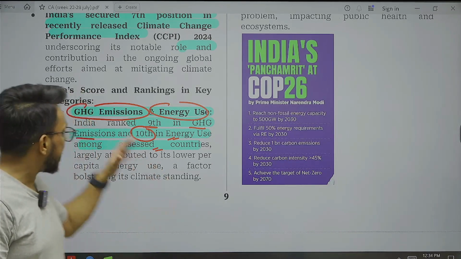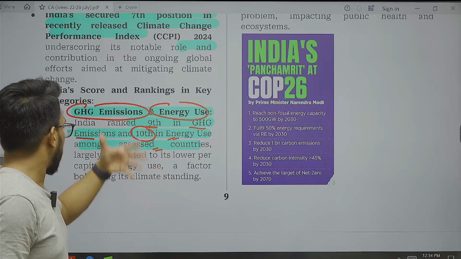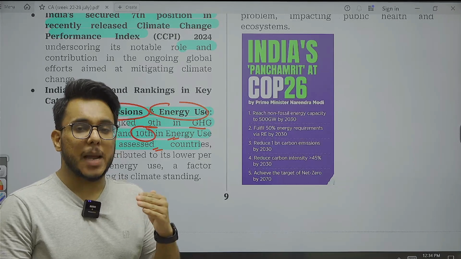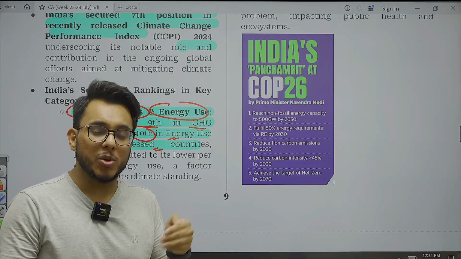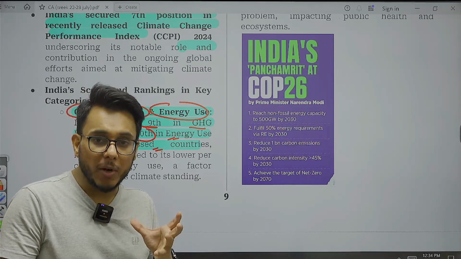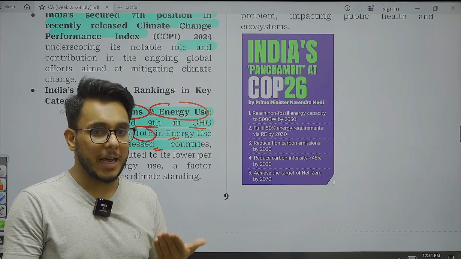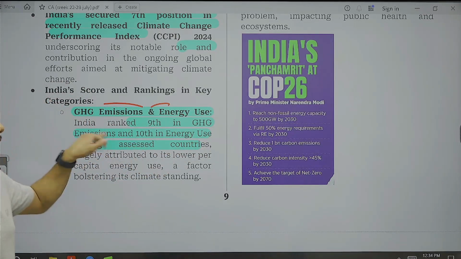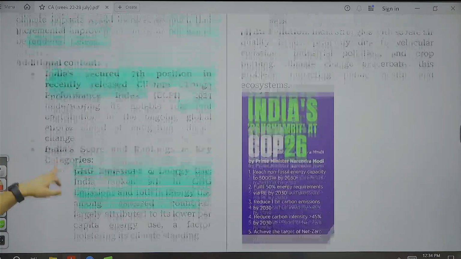Now, why are India's greenhouse gas emissions low? Why is India's energy use good? It is because India's per capita emissions are among the lowest in the world. A lot of people don't have access to electricity. So in terms of absolute numbers, we do a lot of carbon emission, but per capita emissions are less because of our large population, and because of this reason, India has got 9th rank in greenhouse gas emissions, and 10th in energy use.